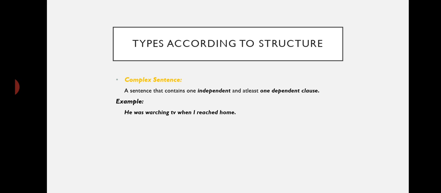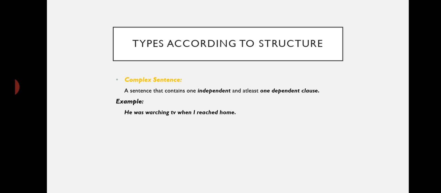But when we write both of them together, you see he was watching TV is conveying the complete sense. But if I just look at the part when I reached home, I will be expecting something else, or my listener would be expecting something else. When I say when I reached home, the person would expect some other part of information from me. So it means that this part of the sentence is unable to convey its meaning by itself.